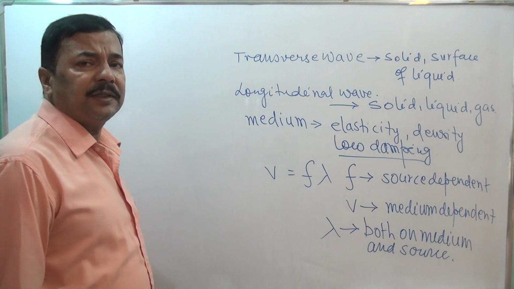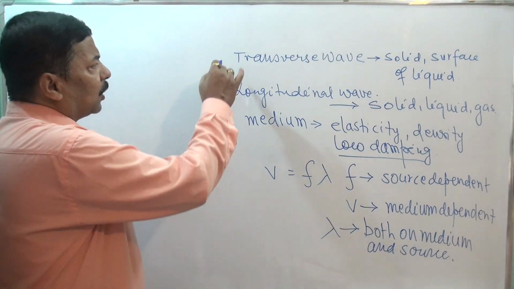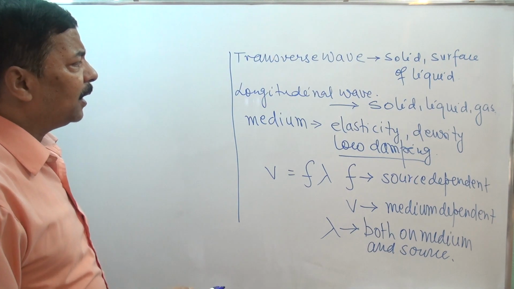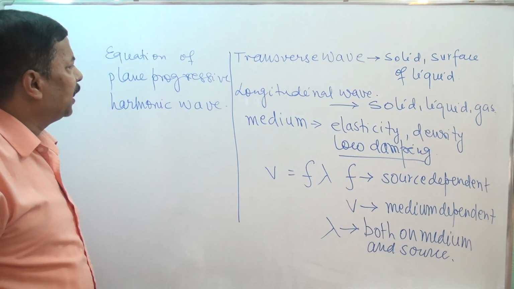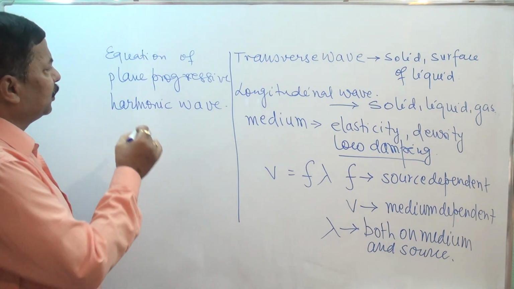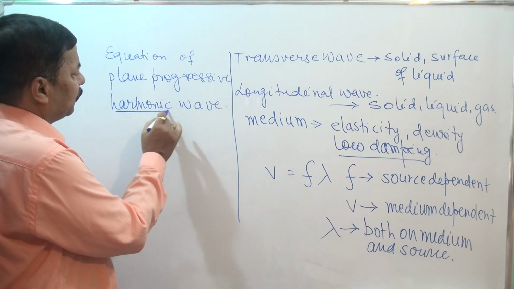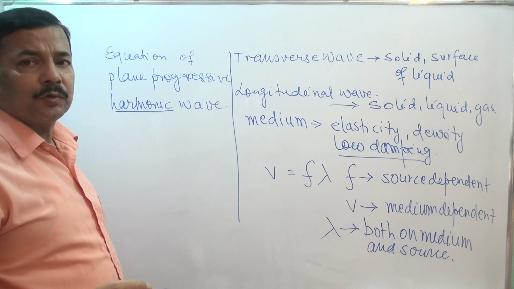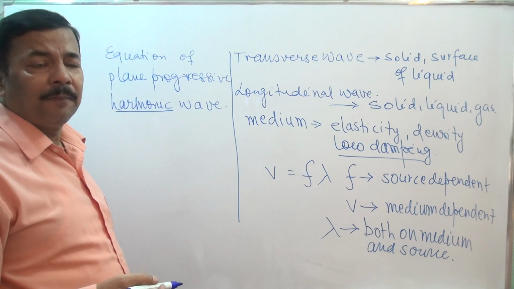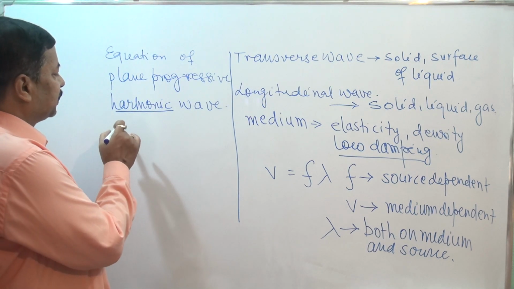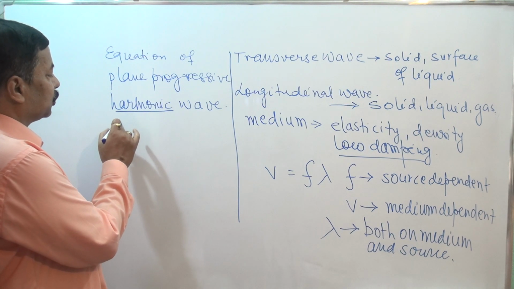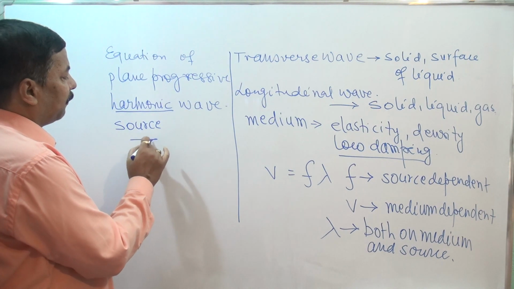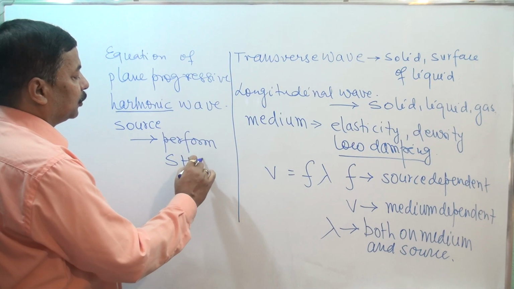Now I have discussed the phase concept in the previous lecture, and here I have to derive the equation of plane progressive harmonic wave. I am using plane progressive harmonic wave because in this case the source which will generate the wave will be performing simple harmonic motion.